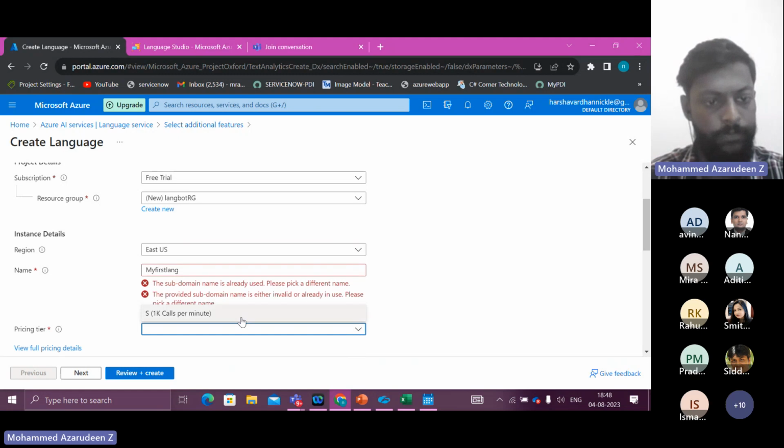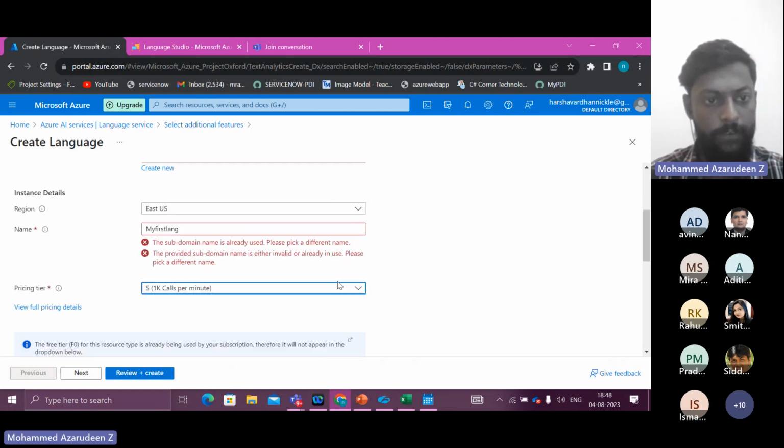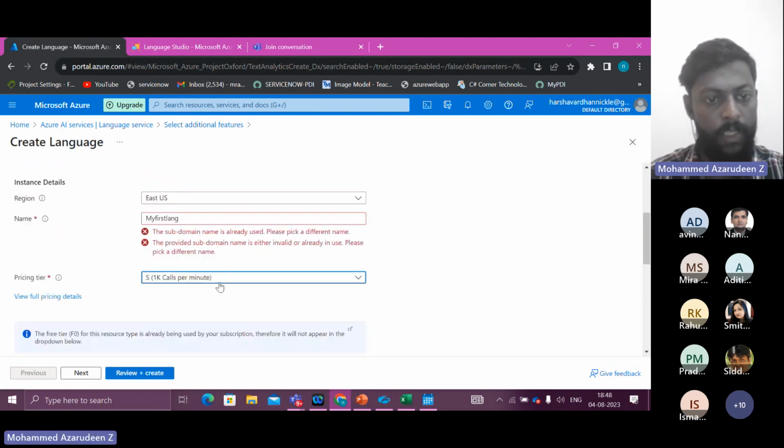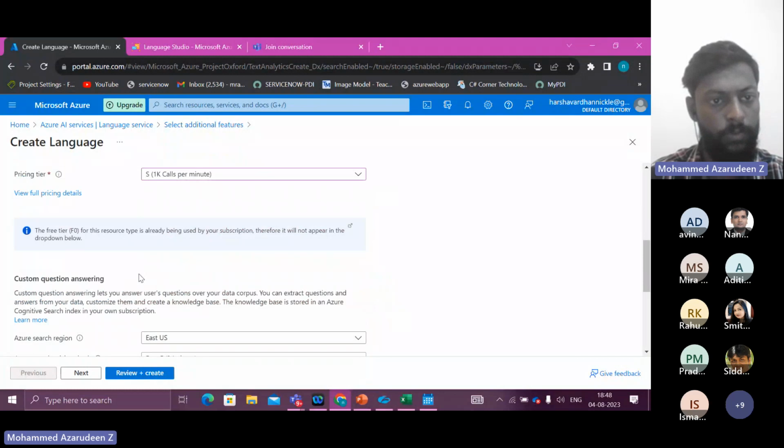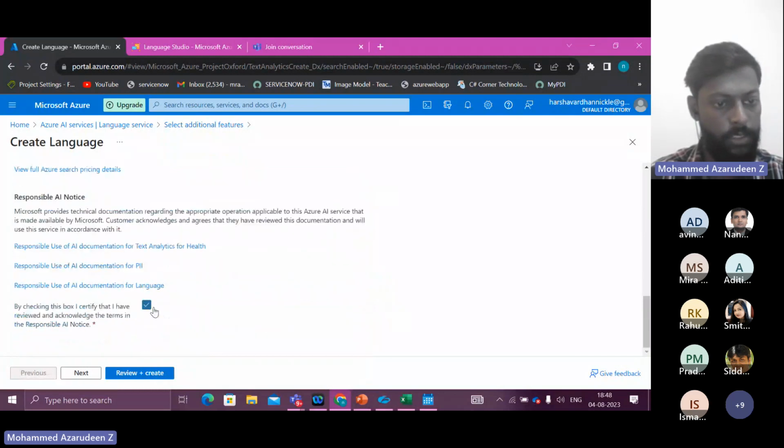The pricing tier. So here for the free trial, I only have 1K calls per minute, right? It stands for 1K transactions per minute. So per minute, I can do 1K transactions. A transaction means a request and a response. Let's say I'm saying hi to the bot. The hi is going there and I'm getting a response, right? That's one transaction. So it is pretty much enough to explore whatever you want to create in this bot service. So I'm clicking this, and the rest of the bot is already filled, and I'm agreeing to the terms and conditions.